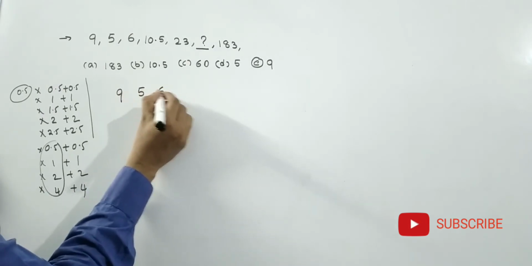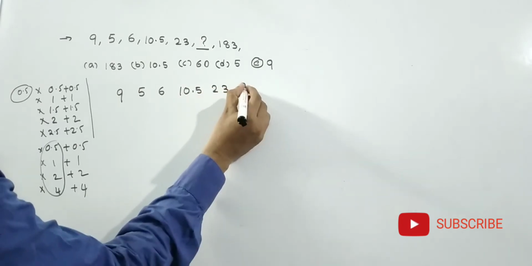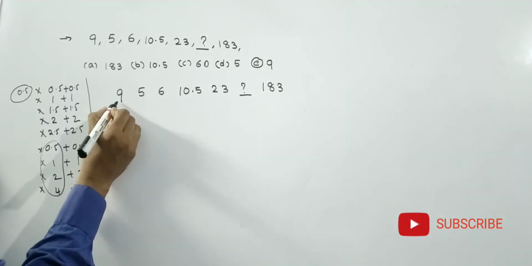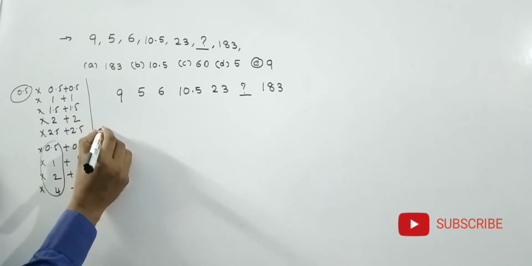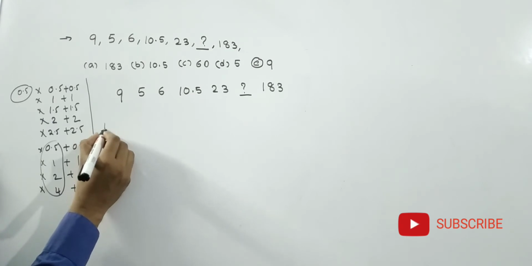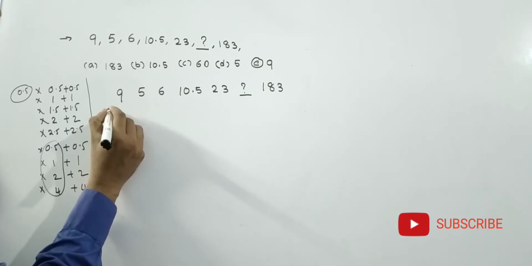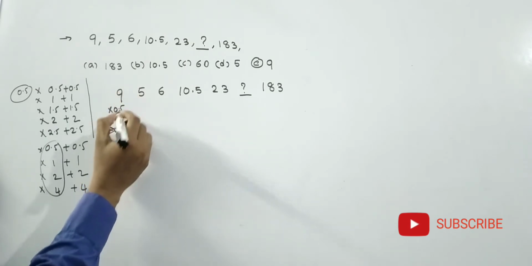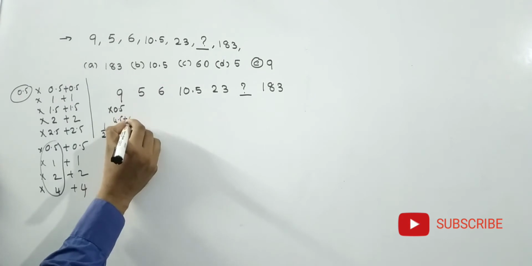9, 5, 6, 10.5, 23, 183. See friends, 9 becomes 5. That means 5 is almost half of 9, that means 9 divided by 2. See friends, 1 by 2 is nothing but 0.5, so go for multiplication with 0.5. Half of 9 is how much? 4.5. Then here 5 is there, that means he added 0.5.